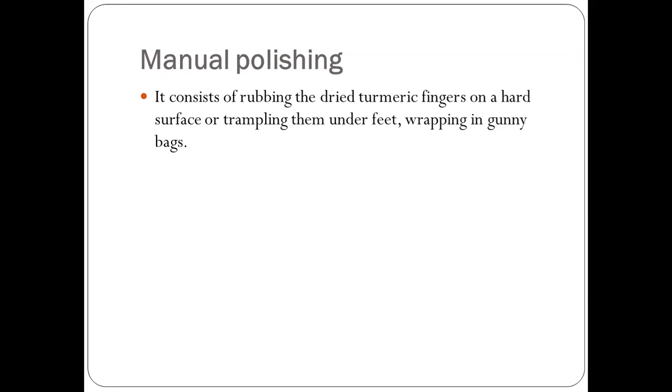Next is manual polish. It consists of rubbing the dry turmeric fingers on a hard surface or tamping them under feet, wrapped in gunny bags. So this is how manual polishing is done. We rub turmeric rhizomes in our hands wrapped in gunny bags, or tamp them with our feet, also covered with gunny bags.